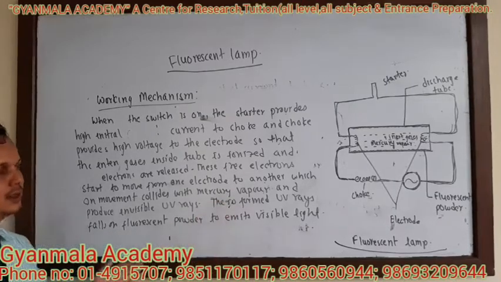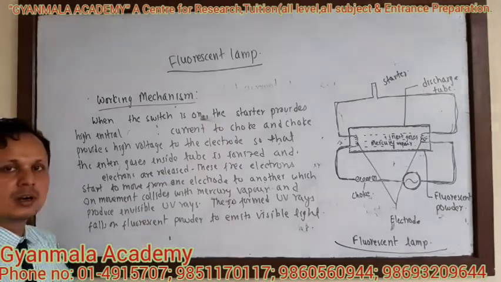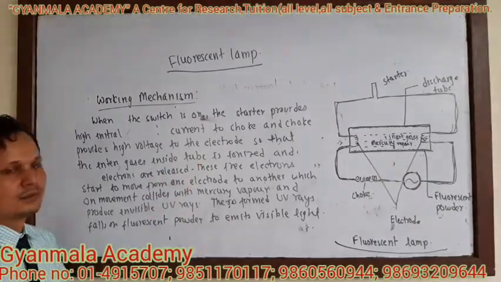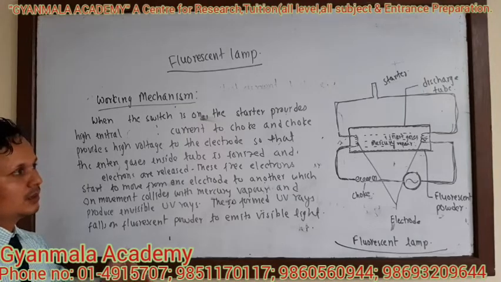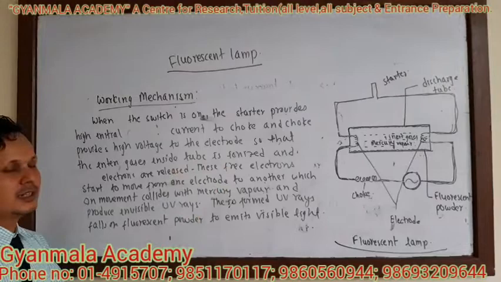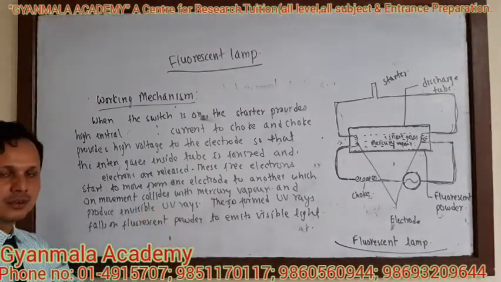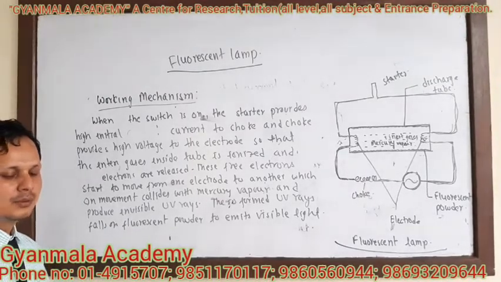Look here. I think you are now clear about the use of mercury vapor inside there and the coating of the discharge tube with the fluorescent powder. The mercury vapor, when it collides with the electrons, emits the UV ray, and the UV ray, when it falls on the fluorescent powder, produces the visible ray of light.